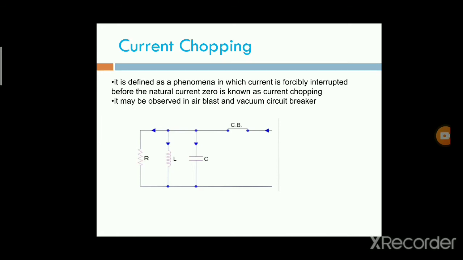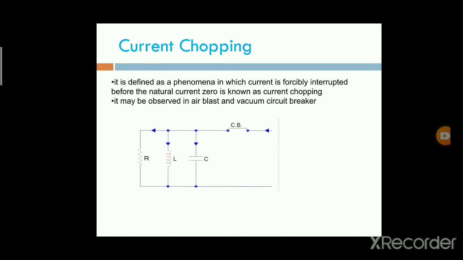Current chopping is the phenomenon of current interruption before the natural current zero is reached.